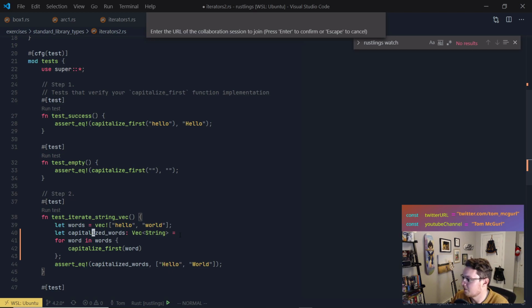All right, so let's see. Capitalized words, Vec String. So we have a vector of strings. For word in words, we're going to call capitalize first with the word, and we want to put this into here. But we don't want to make this mutable. So we need to just do the assignment. So what if we did...